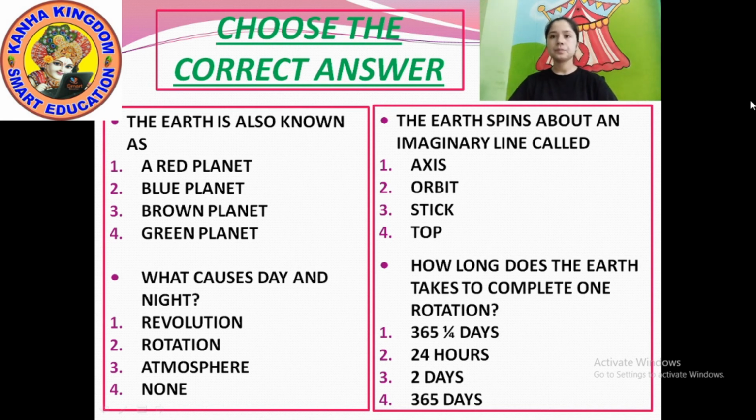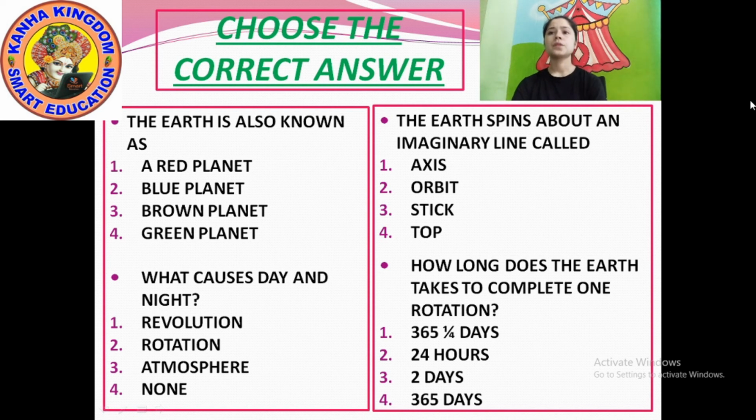Option number 2, orbit. Option number 3, stick. Option number 4, top. The earth spins about an imaginary line called, option number 1, axis. Option number 2, orbit. Option number 3 is stick. And option number 4 is top.